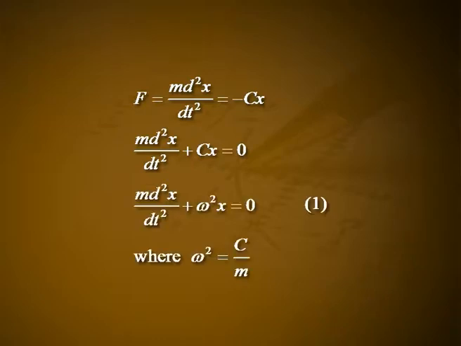F = m d²x/dt² = −cx. That is, m d²x/dt² + cx = 0. That is, d²x/dt² + ω²x = 0. Let it be equation number 1, where ω² = c/m. Equation 1 is a differential equation.